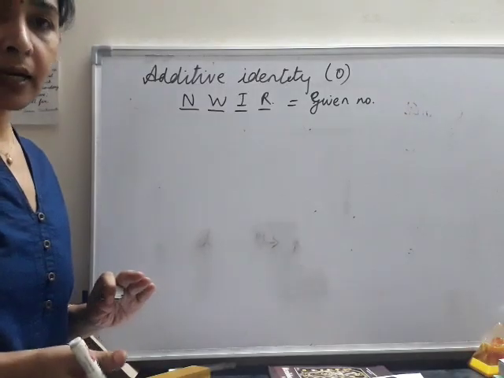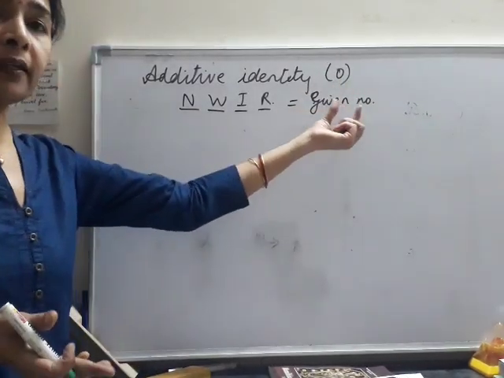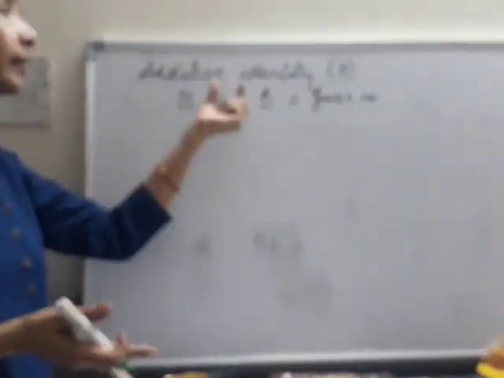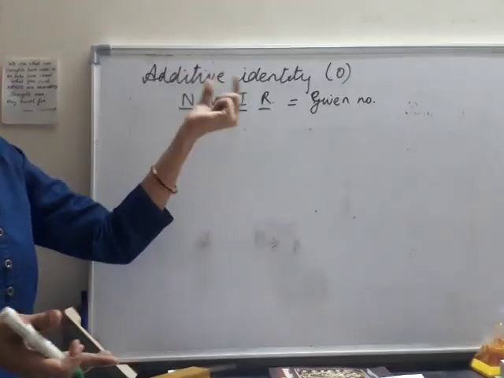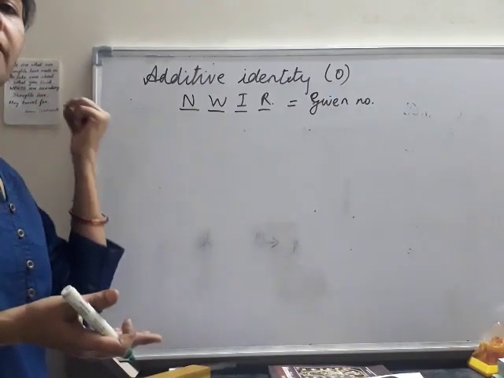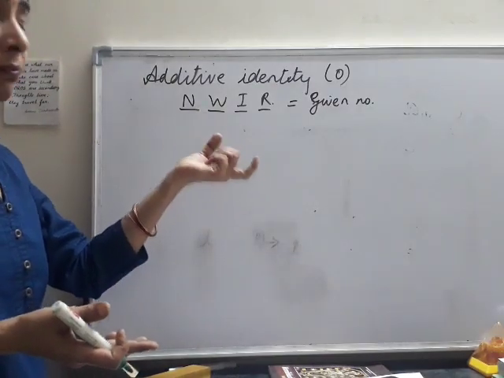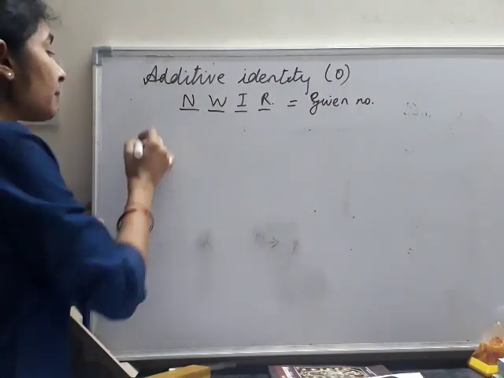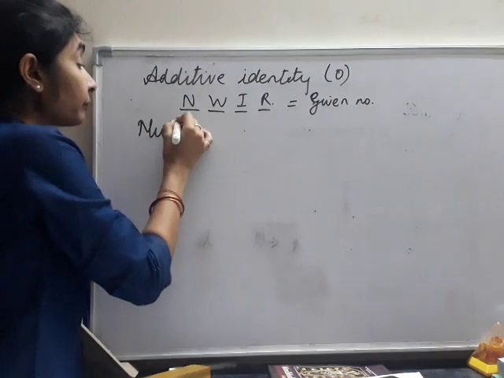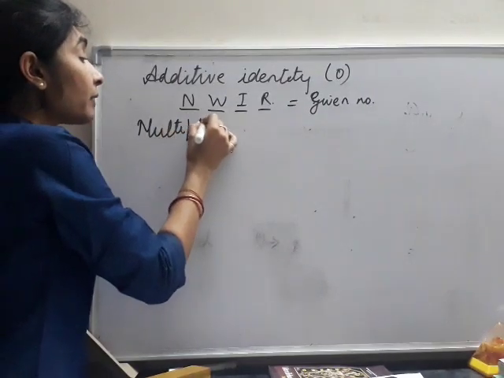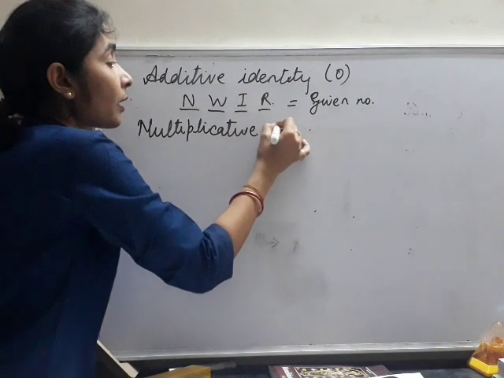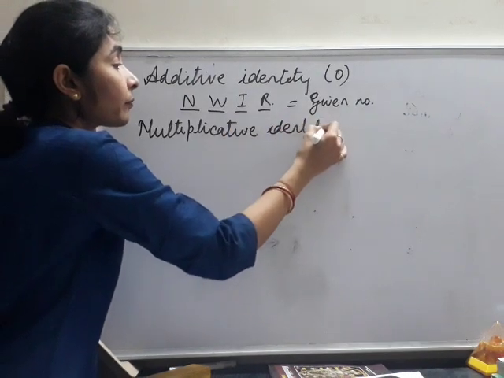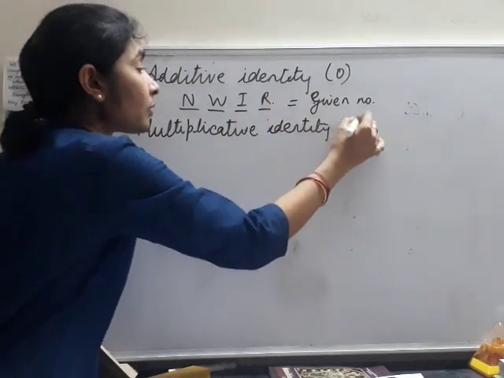Whatever is the number given to us, the same will be the answer, because 0 has no value. So that is the additive identity: if you add any number to 0, it gives the same number that was added as the answer. The same holds for the multiplicative identity. Multiplicative identity is for the number 1.